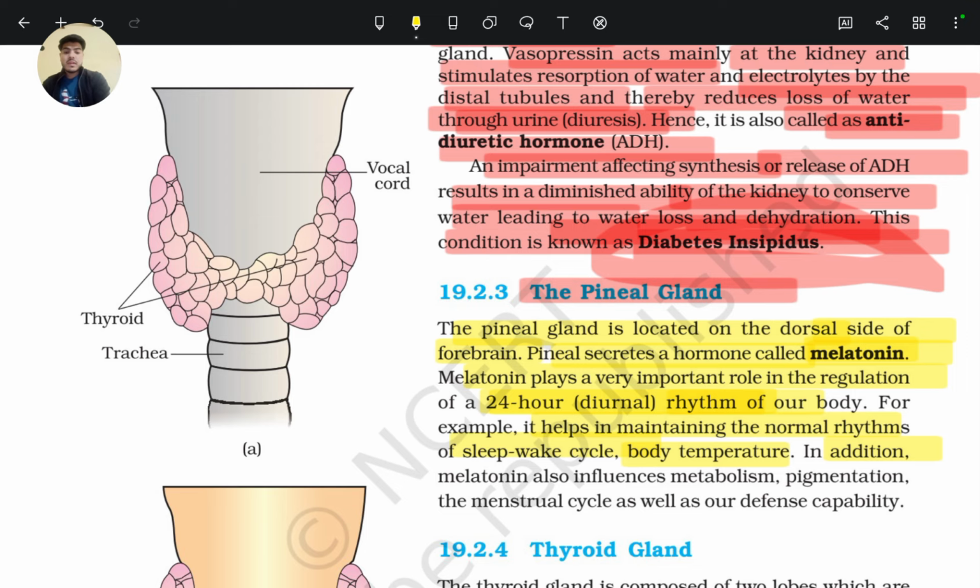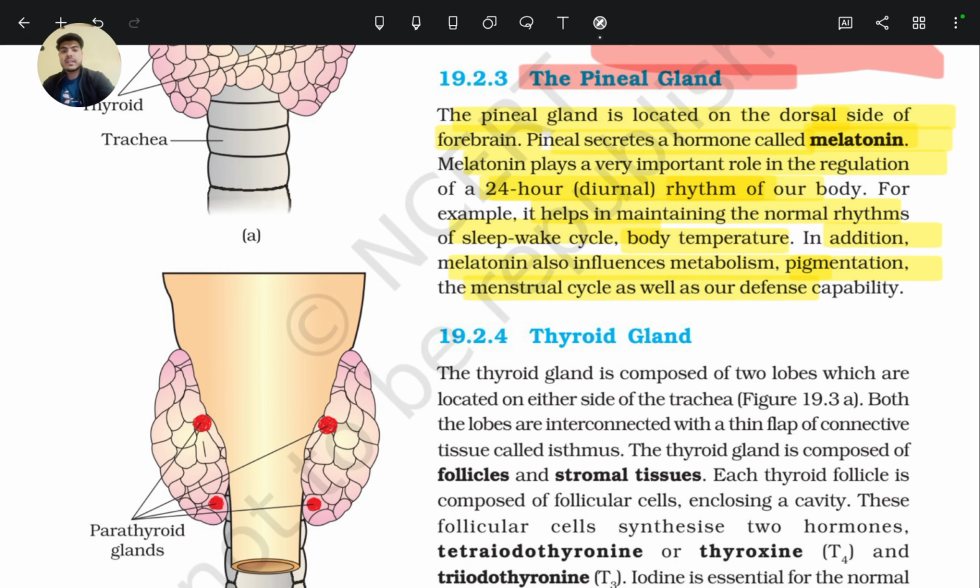In addition, melatonin also influences metabolism, pigmentation, the menstrual cycle, as well as the defense capability of our body.